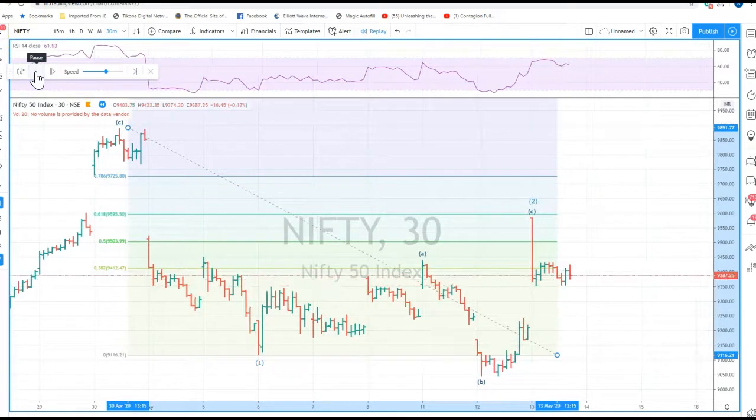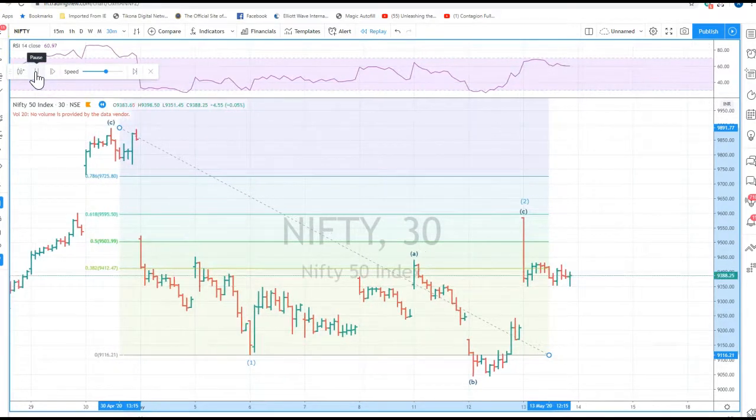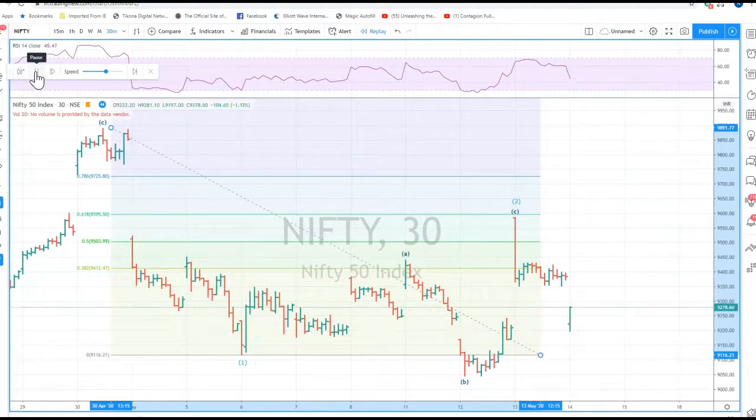And Nifty started to consolidate. And as of yesterday, it fell.